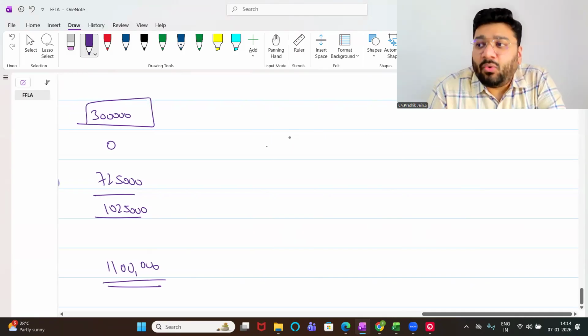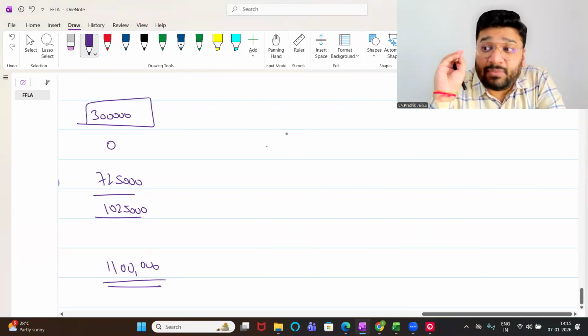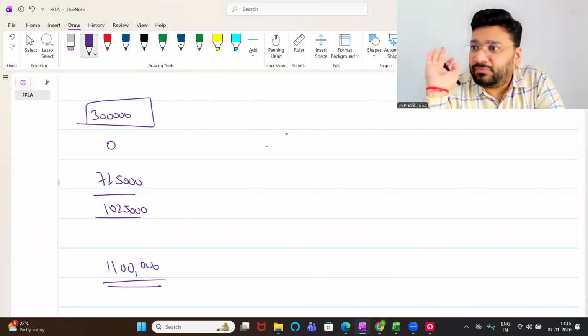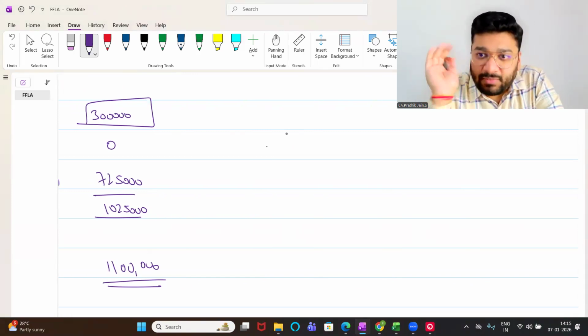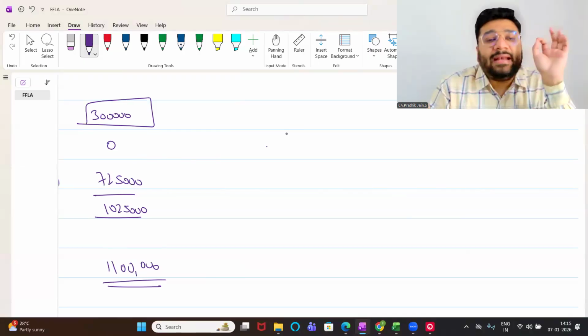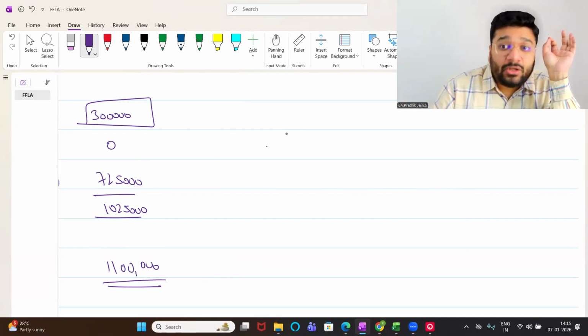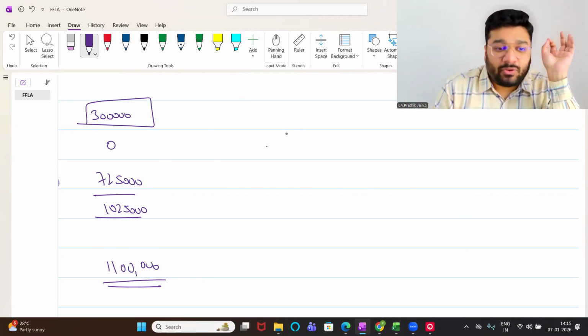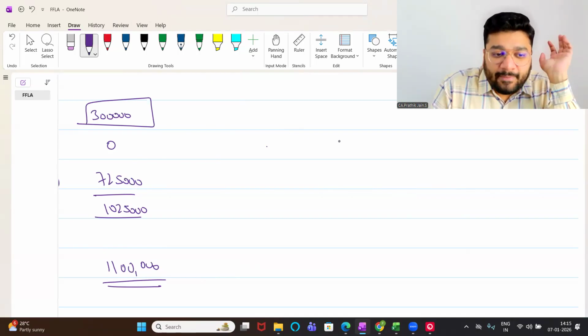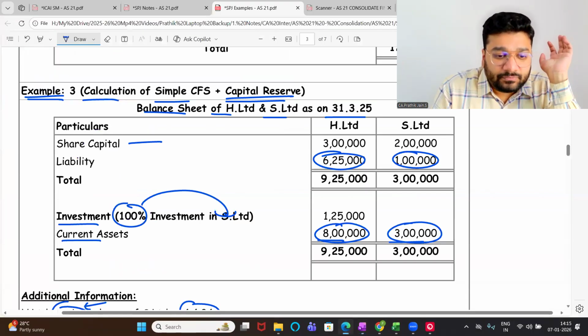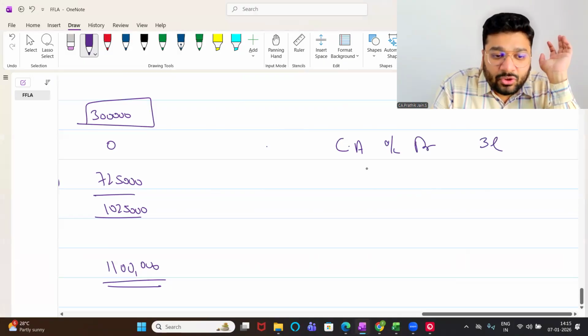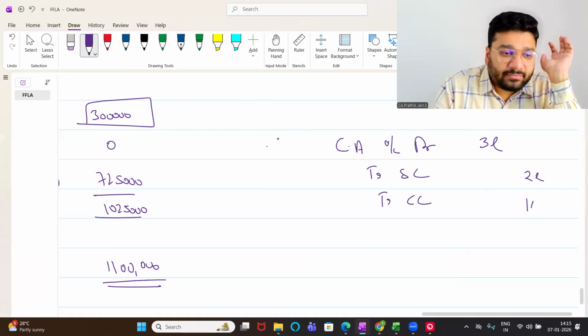Tell me, what is the journal entry? Today I'm teaching from the journal entry point of view. From next class onwards, we'll shift to a working note. We will not do journal entry. Got it? But today I'm doing a journal entry. Tell me what entry the holding company is supposed to pass to incorporate all the assets and liabilities in the holding company's books of accounts. Current asset account debit, which is how much? 3 lakh. To share capital, 2 lakh. To current liability, 1 lakh.